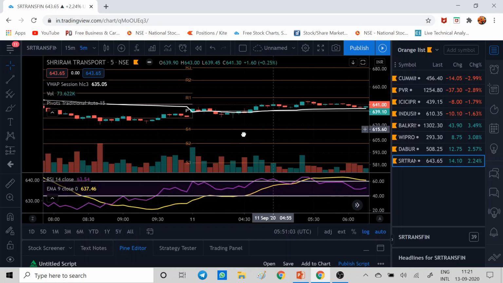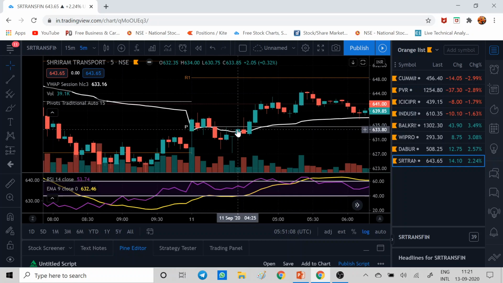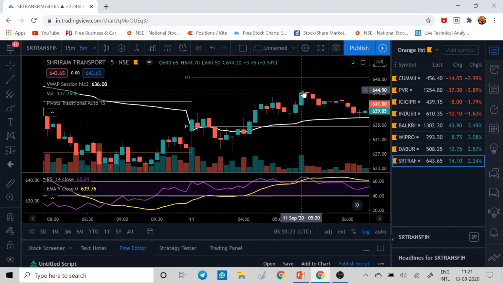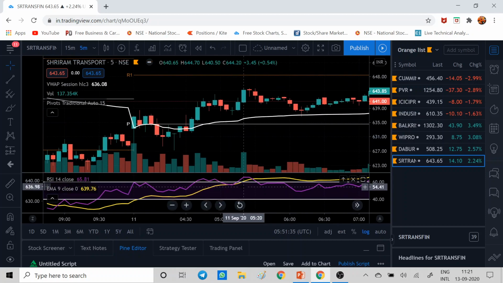Let's see in Star Transfin. Did we get any big target? Okay. Candle closed here. So you could have taken entry in this candle with the buffer of this candle 0.10 or 0.20%, and see you got entry around 634, and price continuously moved till 645. But all three ways you can do is, one is your next pivot point targets you can keep, second is your VWAP exit point you can keep, or third, the best, I feel, is this one, RSI crossing EMA 9. That is the best time to exit actually.